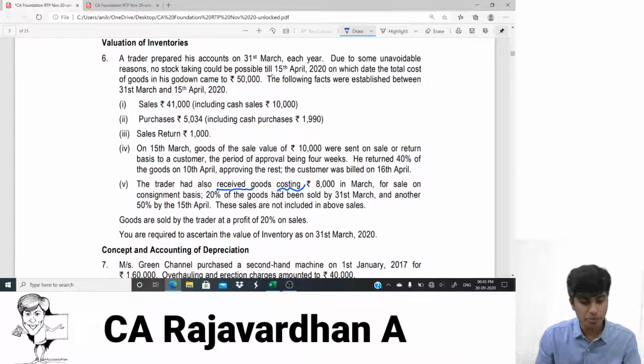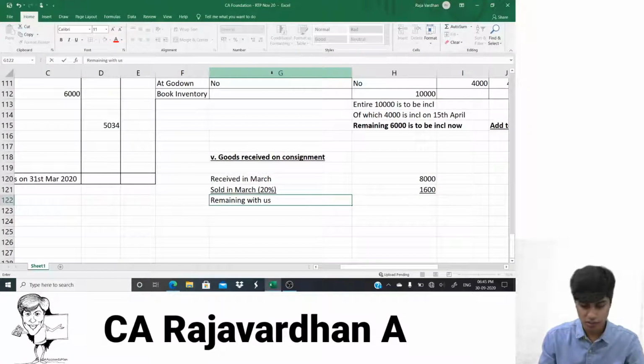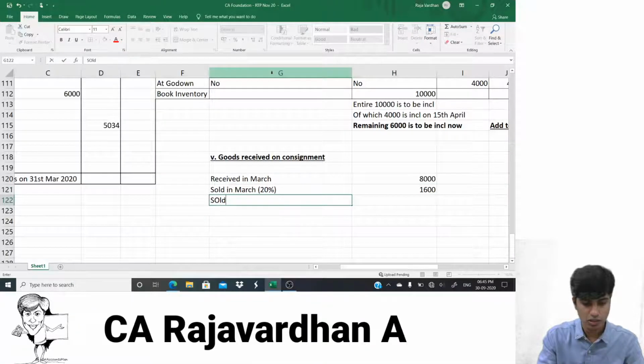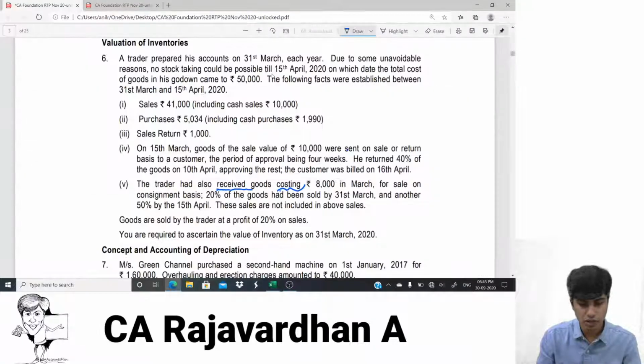Okay. Is there any other part of it? And another 50% by 15th March. Okay. Further sold in, we'll take that also together. Okay. Sold in April. How much? Further 50%. Okay.